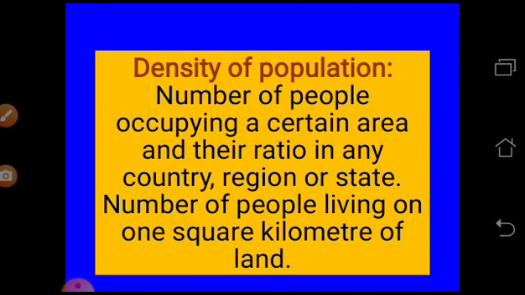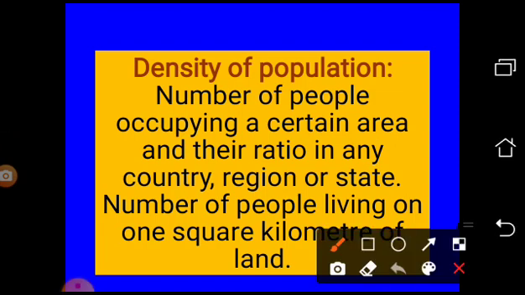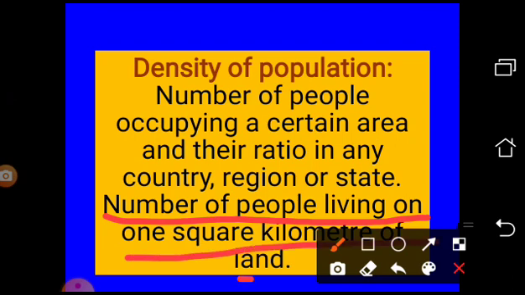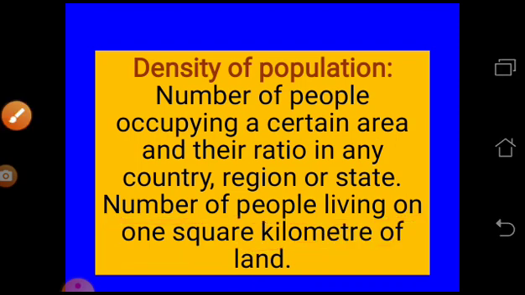Next one is density of population. So what is the density of population? Directly we can say it is the number of people living in 1 square kilometer of land. In 1 square kilometer, how many people are living? If we elaborate it, it is the number of people occupying a certain area and their ratio in any country, region or state. So in simple terms, we can say the number of people living on 1 square kilometer of land.